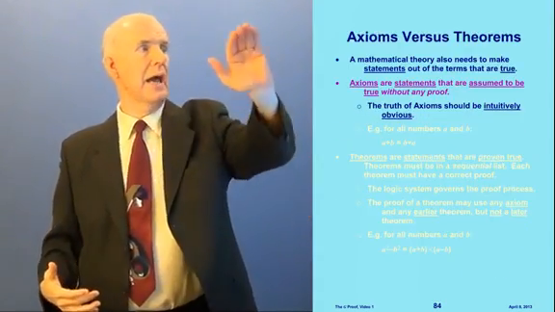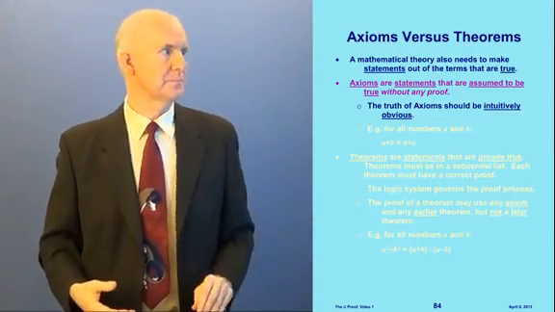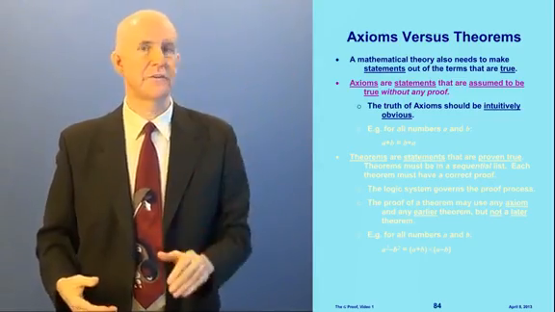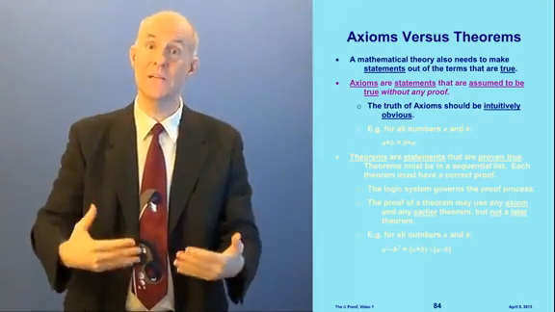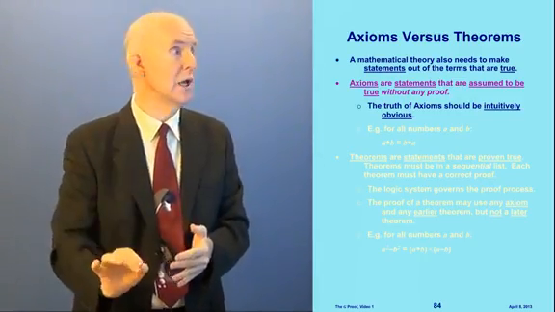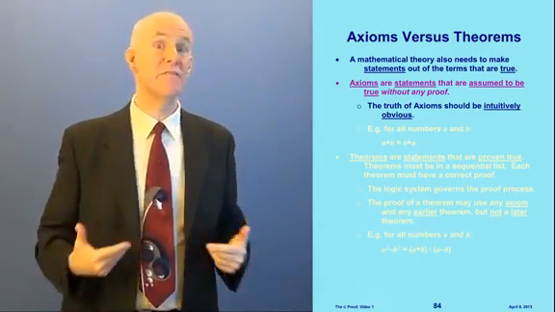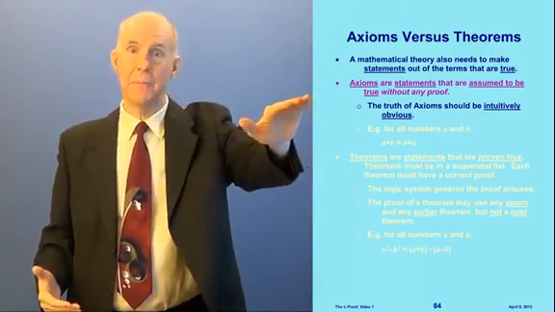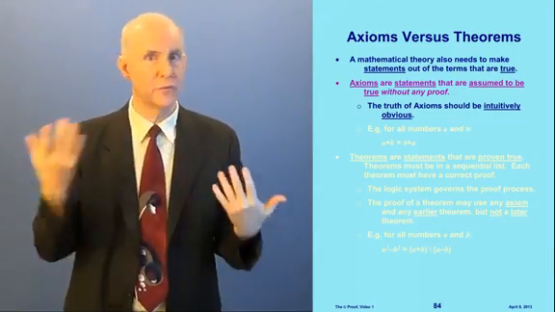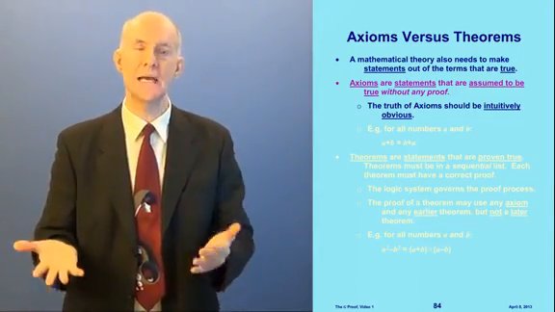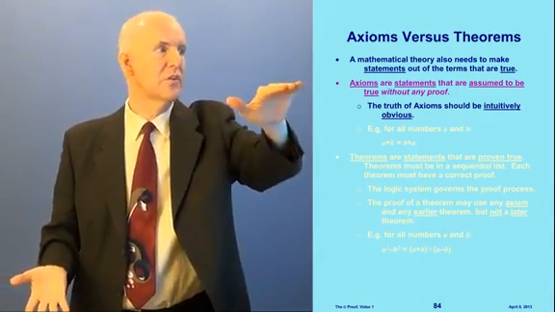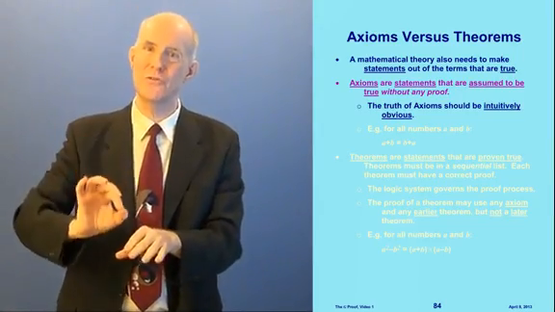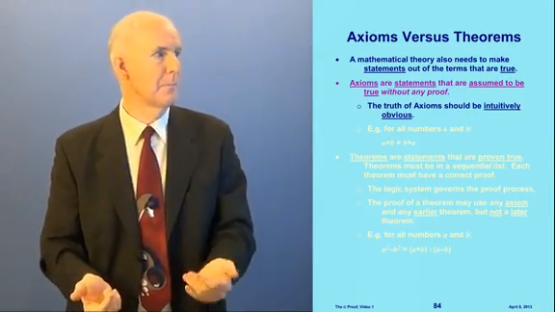Now let's compare axioms with theorems. In a mathematical theory, we want to make statements that are true. It would be nice if we could prove everything. But we're going to have a problem. We're going to end up going in circles if we try to do that. So what we do instead is we take axioms, which are statements which are assumed to be true without any proof.